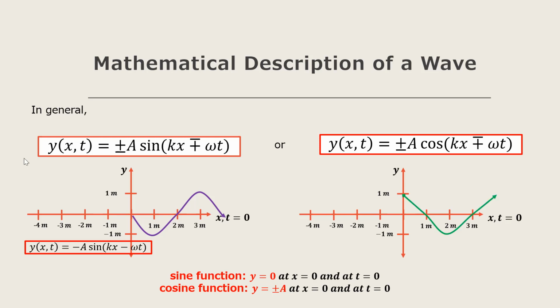Take note also of this wave here that is traveling towards the positive x-axis. Now, notice that at x equals 0 and at time t equals 0, the displacement of the particle is at its maximum. So y is equal to A at x equals 0 and at t equals 0. Therefore, the wave function of this wave is a cosine function, and in particular, we have here y(x,t) is equal to A cosine(kx minus omega t).